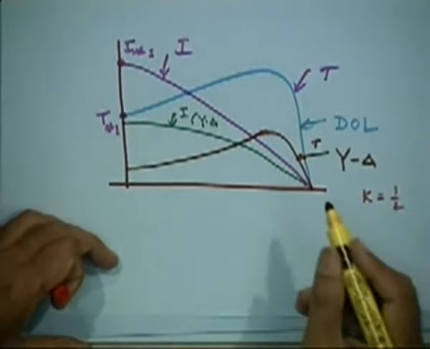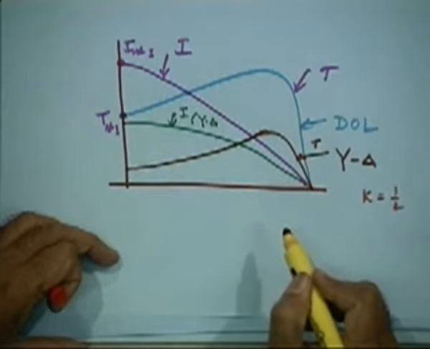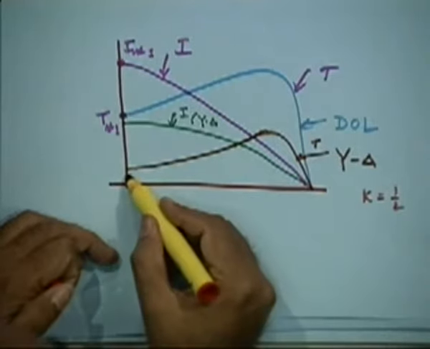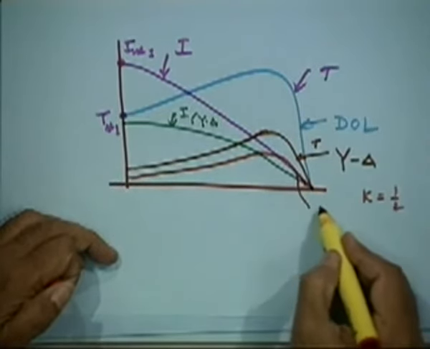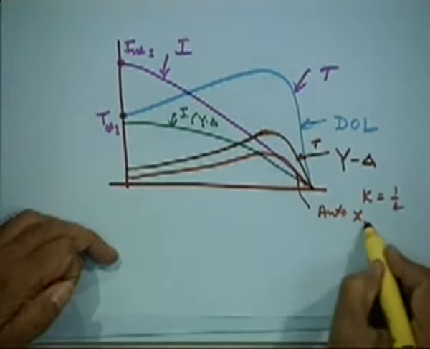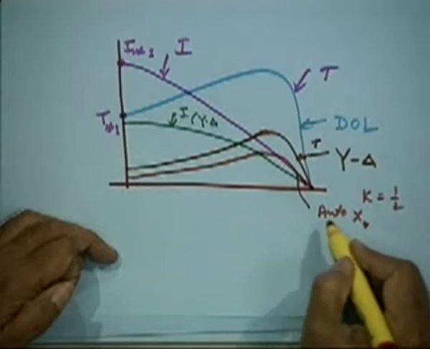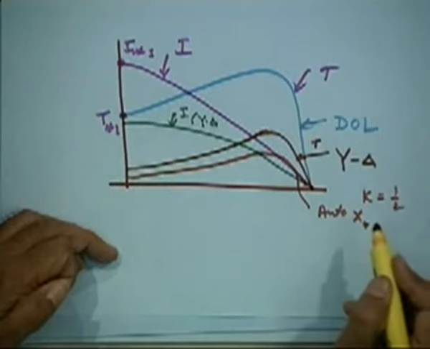So, in this curve, let us say k is half. How much will the torque reduce? It will be somewhere here. So, this will be with auto transformer, if k is less than 1.